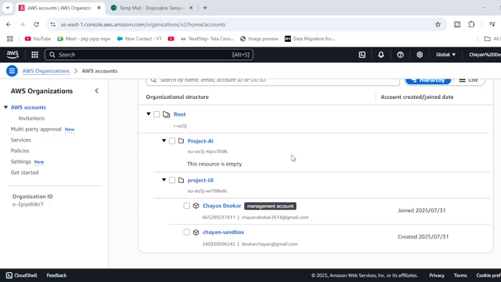So AWS Organizations equals central control for multiple accounts, and it helps with cost, security, and infrastructure. Here we have OUs, which are generally known as organizational units, meaning we have project divisions, and SCPs give you control smartly. Billing becomes easy with a consolidated invoice and better cloud hygiene. So that's a wrap-up of day 27. We have learned about AWS Organizations, bringing structure and security to large and small setups.